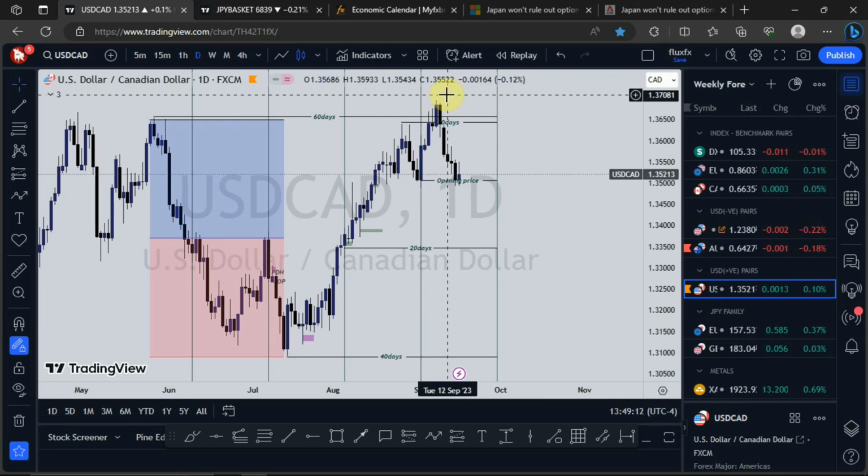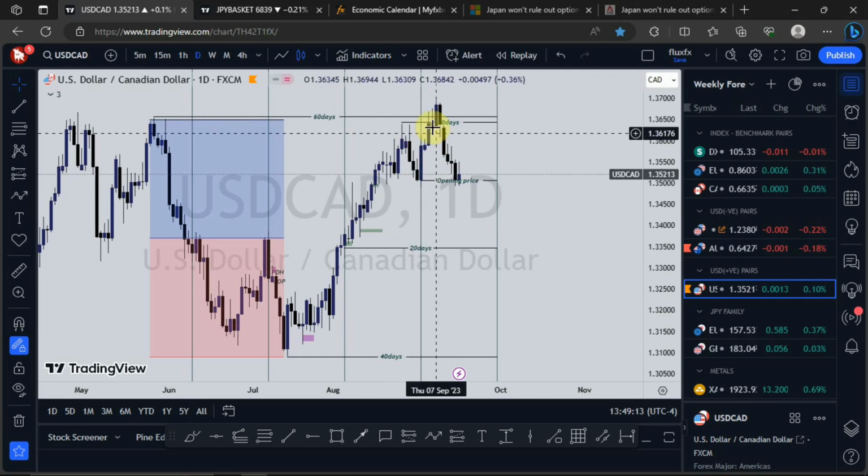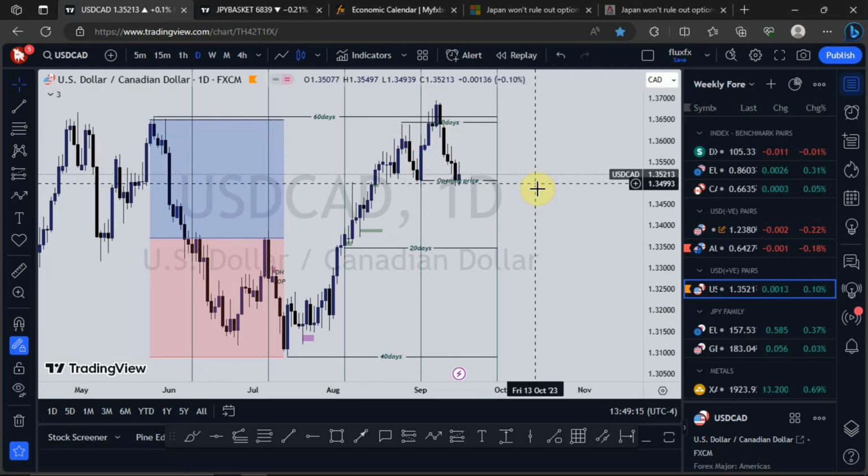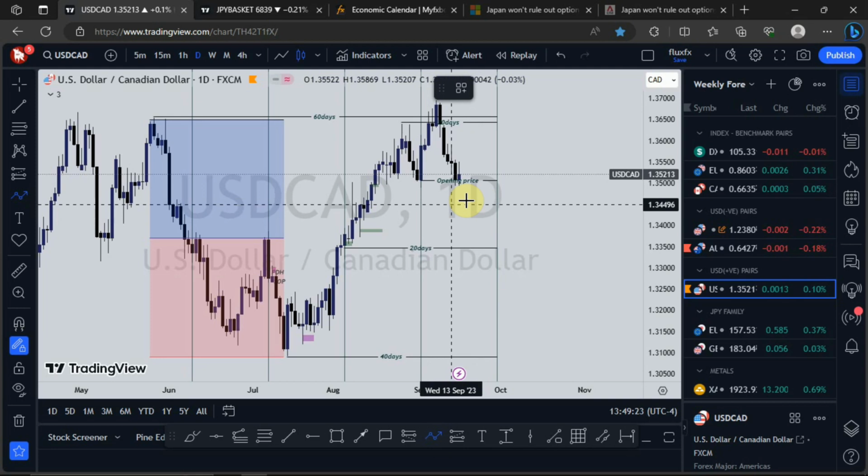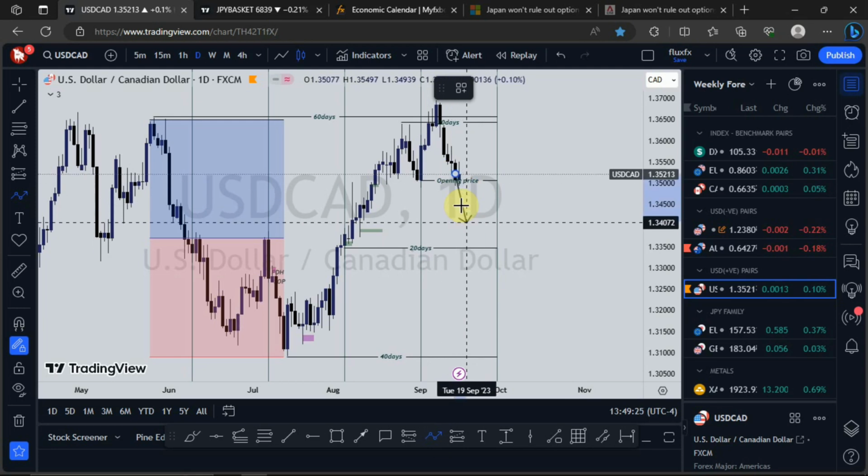Price took out the previous 20-day high and the previous 60-day high, and then right after that, we saw price selling off. So as it stands now, I'll continue to look forward to seeing USDCAD push to the downside, take out this low finally, and then push to the upside to form a lower swing high.